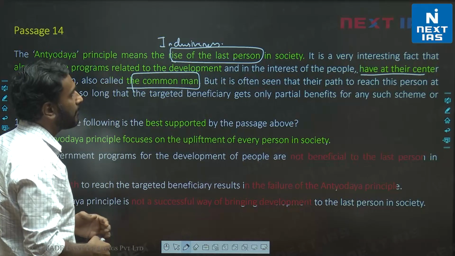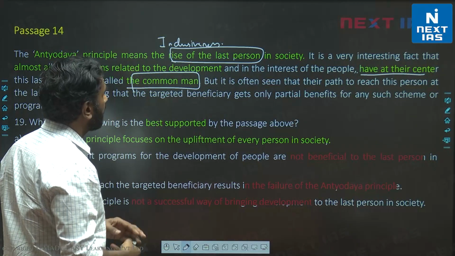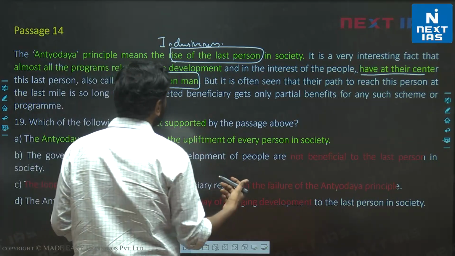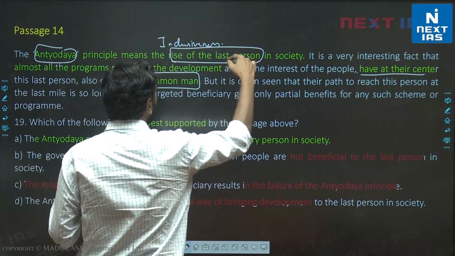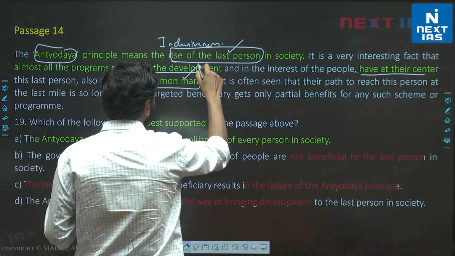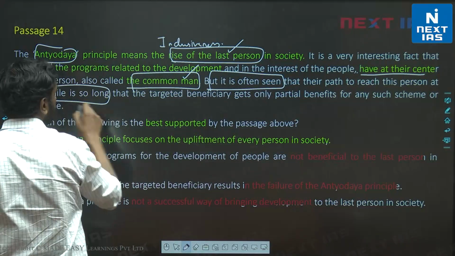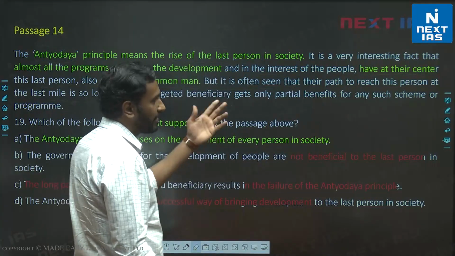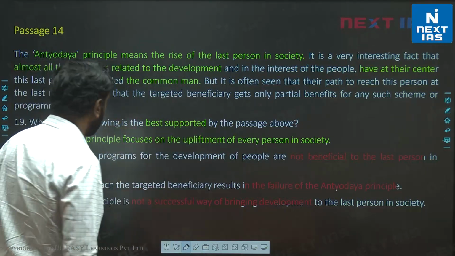They have at their center this common man. It is often that their path to reach this person, the last mile, is so long that the targeted beneficiary gets only partial benefits. तो इसमें author का एक criticism ये है कि Antyodaya is essentially we provide help to the last person, to the common man, but it is often seen that the last mile is so long कि उनको partial help ही मिलता है, ठीक है? So we intuitively understand it's about inclusiveness. It's a fairly easy passage to understand. Which of the following is best supported?